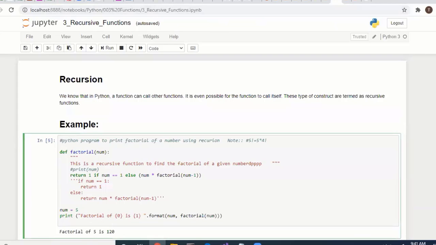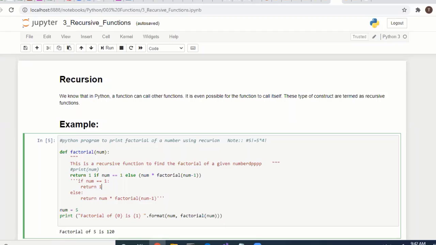So what is a recursion function? Recursion function. Okay, the same function calls itself again and again. That is called a recursive function. Okay, the same function calls itself again.